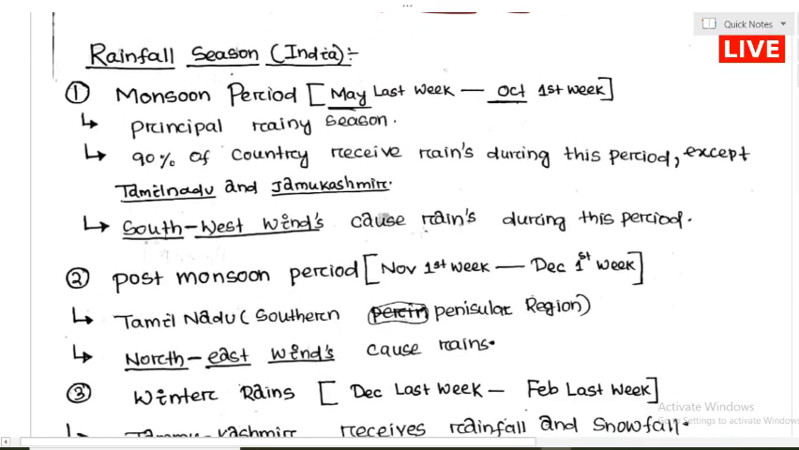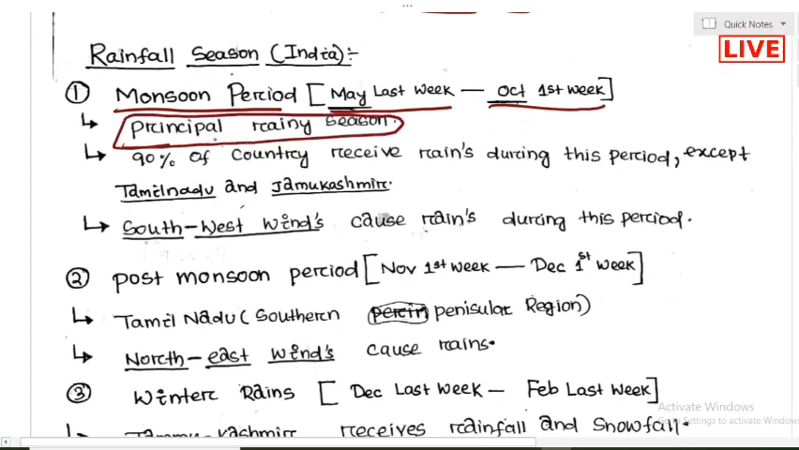Now, what are the rainfall seasons in India? The main, very important period is called the monsoon period. The duration is from the last week of May to the first week of October. This is called the principal rainy season in our country. Most of the rainfall we get is in this duration only.